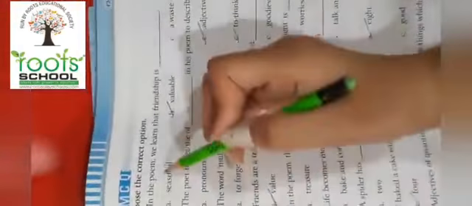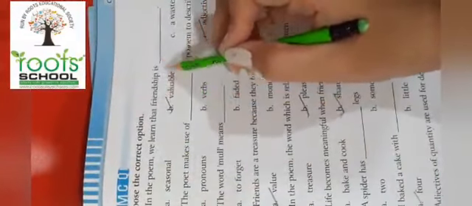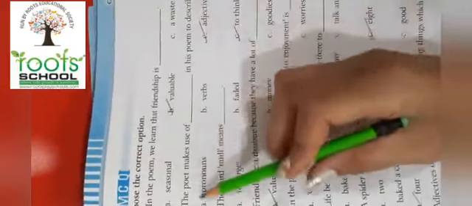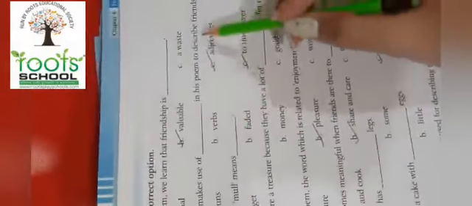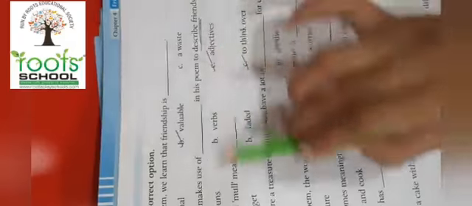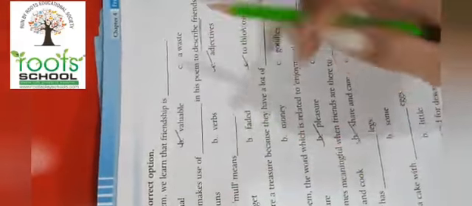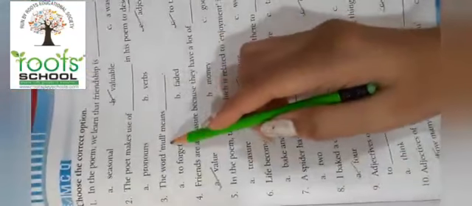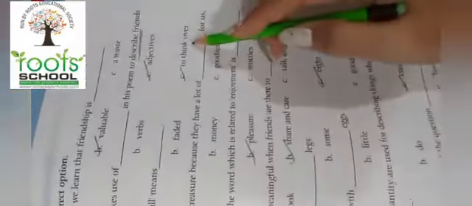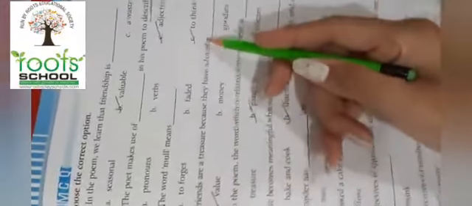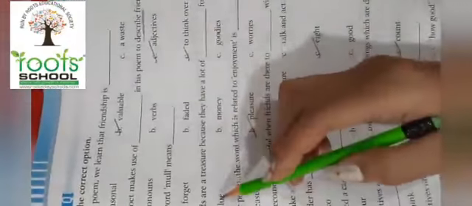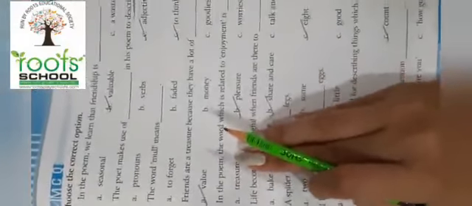Now after this we will directly move to the MCQ part. So in the poem we learned that friendship is valuable. The poet makes the use of dash to describe friends. Now the word describe here tells me that describing words will come. So pronouns, no; verb, no; adjectives. The word mull means to think over something. Friends are a treasure because they have lots of dash for us. So they have value, money or goodies. They have value for us.